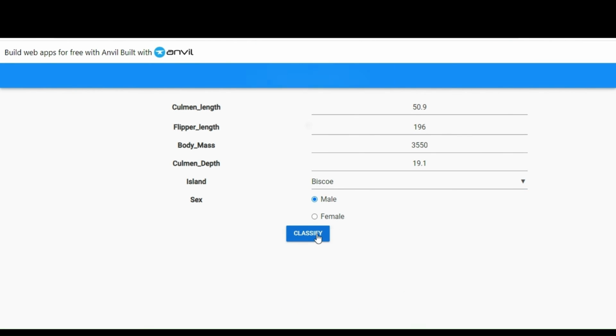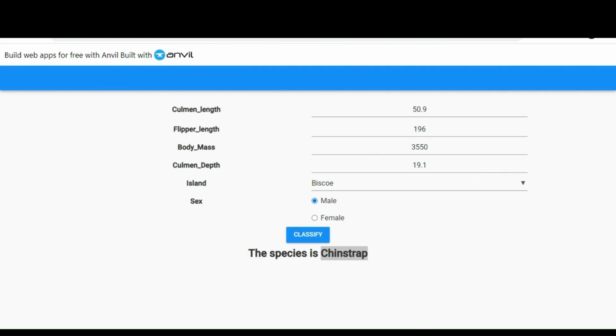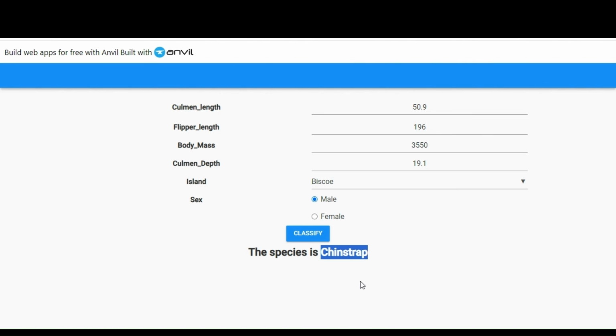Click classify. Yes, Chinstrap is retrieved. So we are getting the exact output. You can check it against the dataset as well, and run it with different data inputs.